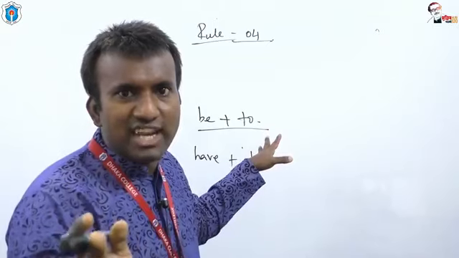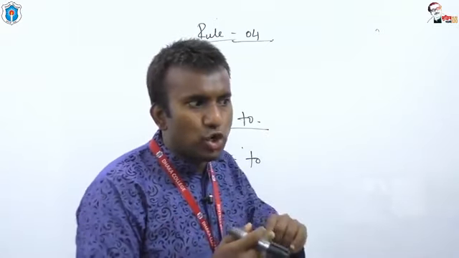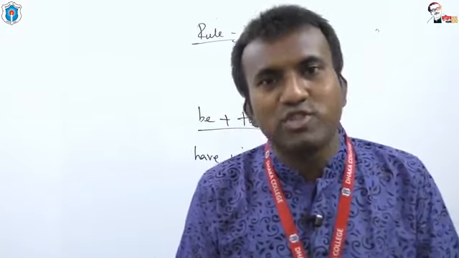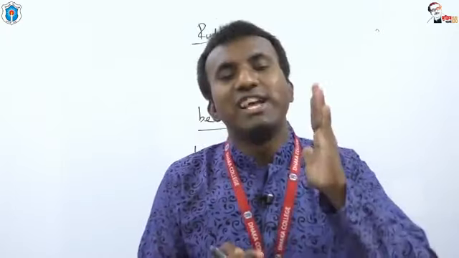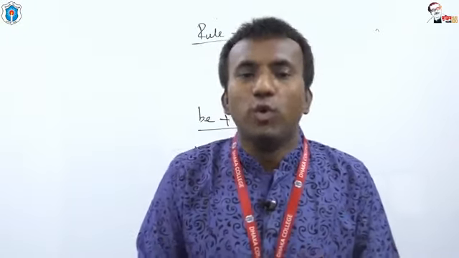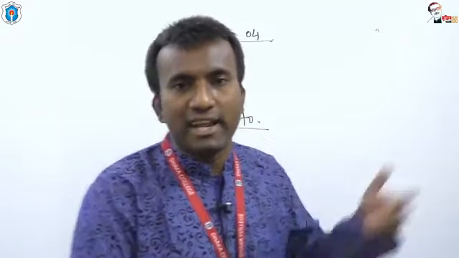After modal auxiliaries, that means shall, should, may, might, can, could, will, would, must, need, dare, ought to, used to, am to, is to, are to, was to, were to, have to, has to, had to, shall have to, and will have to. After these modal auxiliaries, we have to use the base form of the verb. Let us give an example.